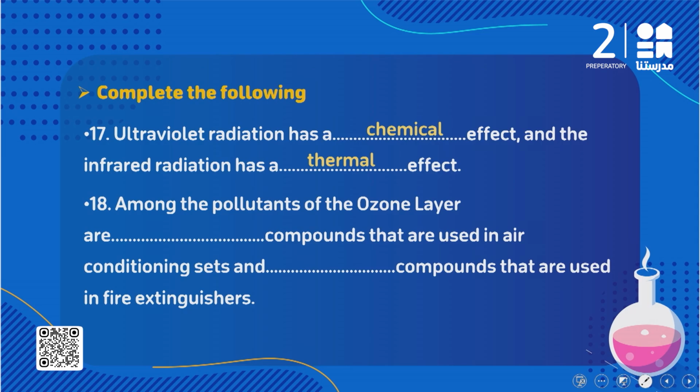Among the pollutants of the ozone layer are what compounds that are used in air conditioning sets? Here he specified, or asked me about, the compound which is used as a cooling substance. It's called what? Chlorofluorocarbon compounds. And what about the compounds that are used in fire extinguishers? We said we have halogens. So chlorofluorocarbon compounds and halogens, both of them are considered pollutants of the ozone layer.